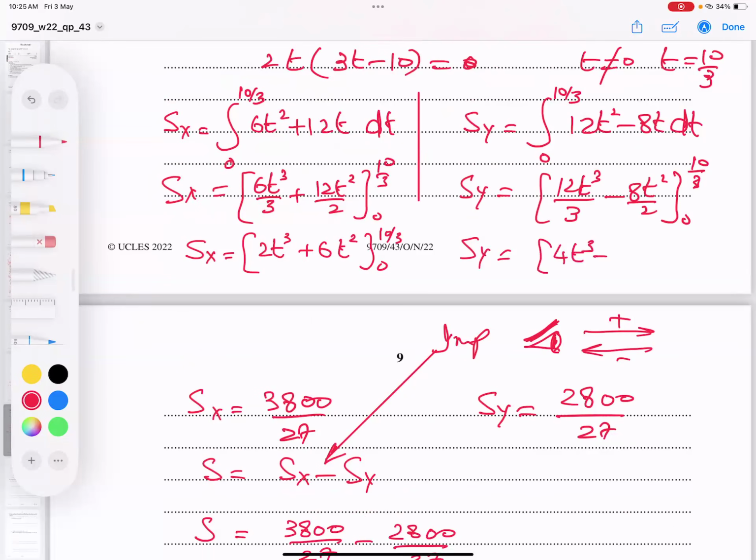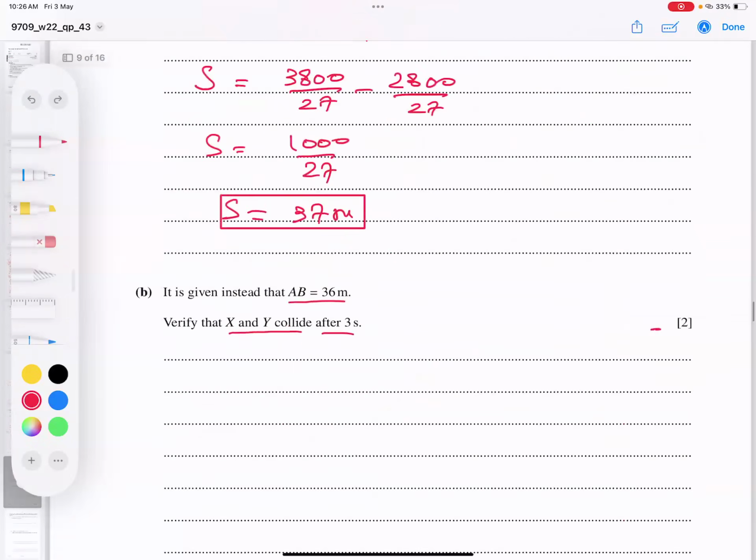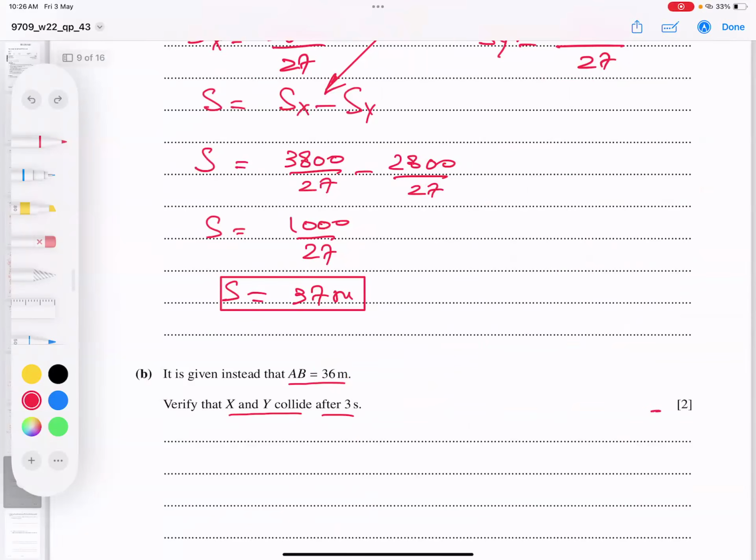4t cube and minus 4. 2 4s are 2 2s. Okay, t square. So students, these are our expressions for both displacements. And what we do, minus sign. So why can't we say this displacement minus this displacement equals the gap between them, 36? And if I solve for the time, I must get 3.